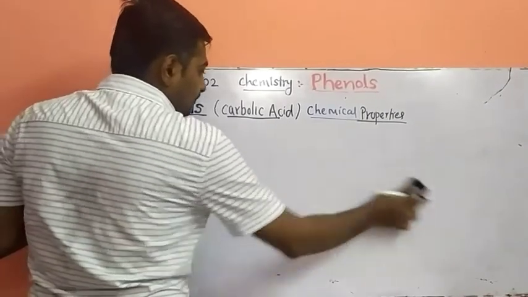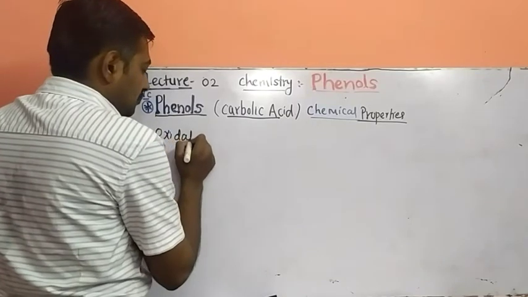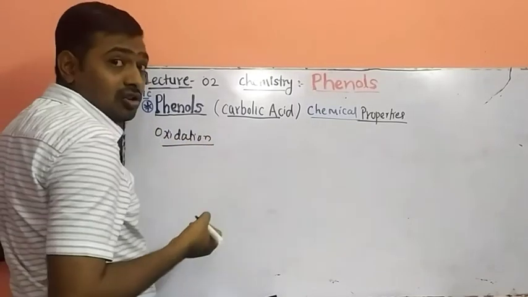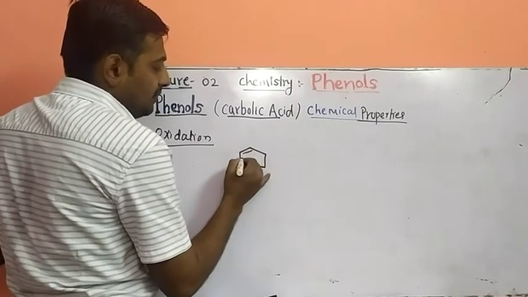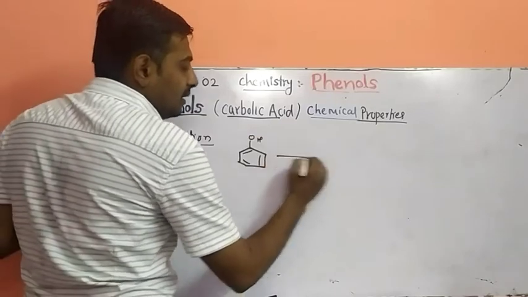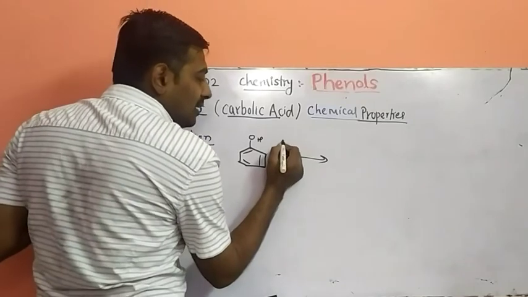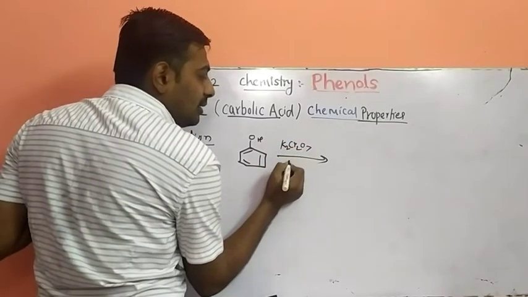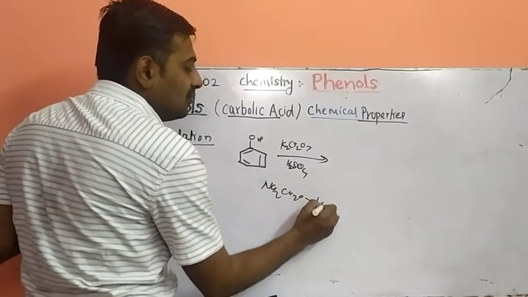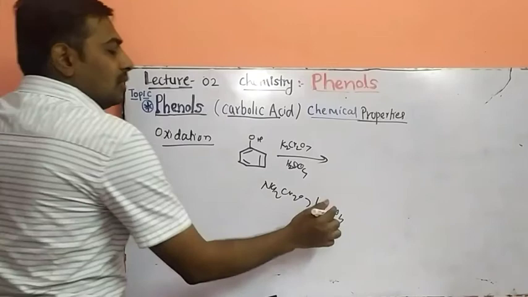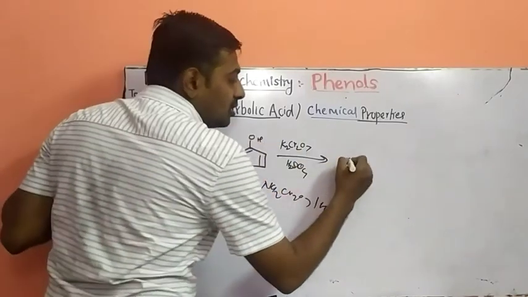Next, oxidation of phenol. So what is the oxidation of phenol? First of all, when phenol is reacted with an oxidizing agent like K2Cr2O7 in the presence of H2SO4, or you can take Na2Cr2O7 in the presence of H2SO4, these two are oxidizing agents, and they oxidize the phenol at the para position.